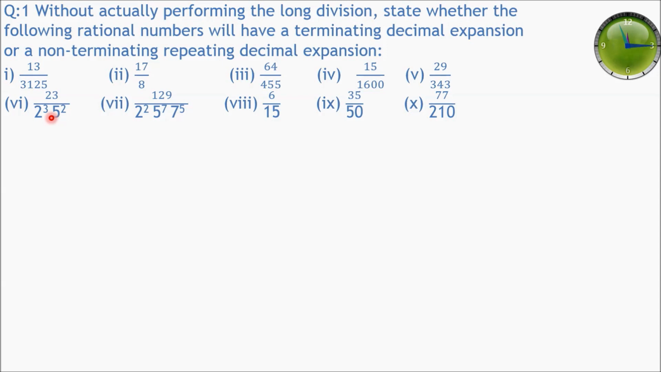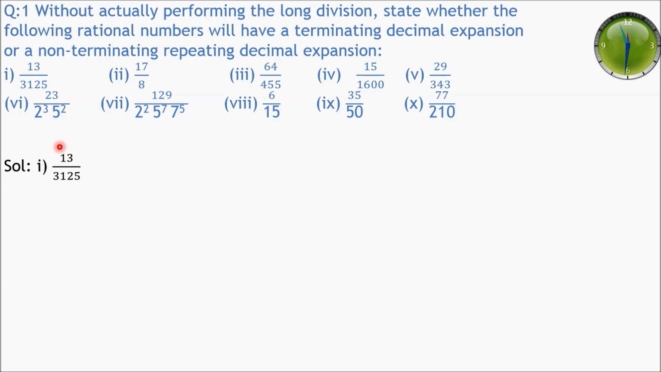They don't have any symbol here, it means it is multiplication. Seventh is 129 divided by 2 raised to power 2 into 5 raised to power 7 into 7 raised to power 5. Eighth is 6 upon 15. Ninth is 35 upon 50. And 10th is 77 upon 210.